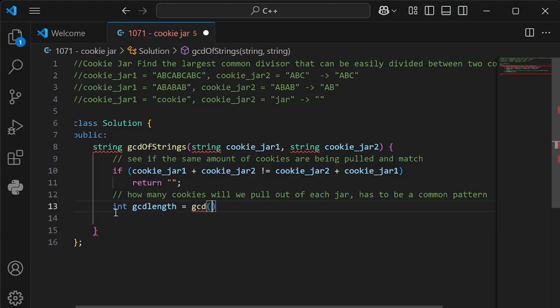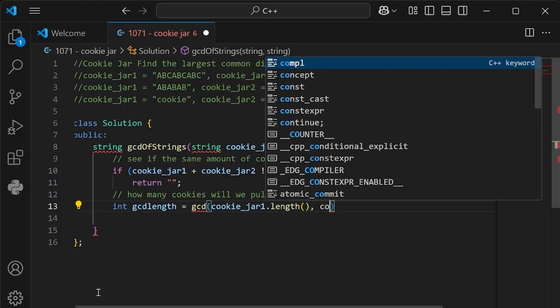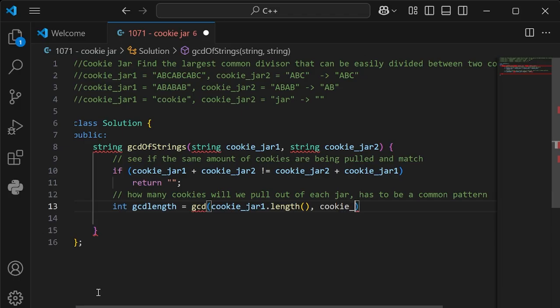And then last time we did len parentheses cookie jar 1. But this time we're just doing cookie jar 1 dot length. And then we'll leave it open for the inputted number. And I just messed up, so I'll fix that. And then we'll do a comma, and then we'll do it again. Cookie jar 2, and then dot length. And then open it up for some input. And then we have to close it out with a semicolon. Let me just double check everything.